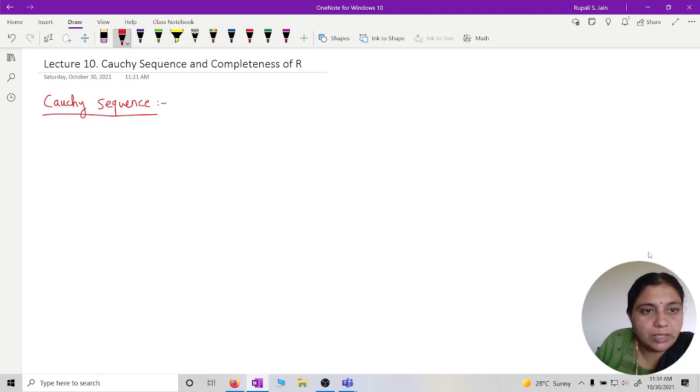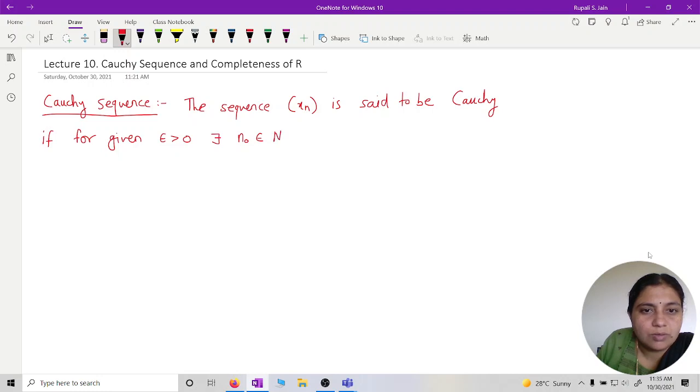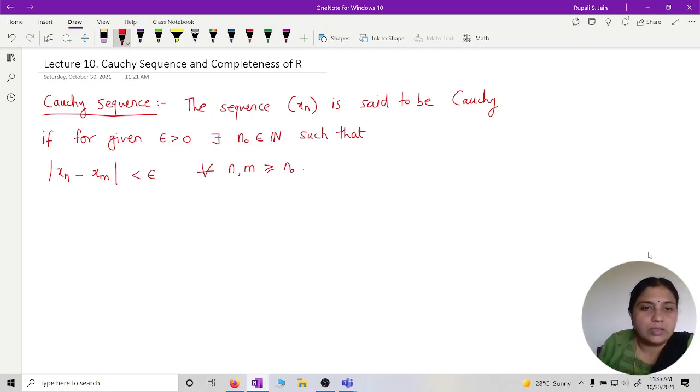So we'll define: the sequence xn is said to be Cauchy if for given epsilon greater than 0 there exists a natural number n0 such that mod of xn minus xm is less than epsilon for all n, m greater than or equal to n0. Can you see this definition?